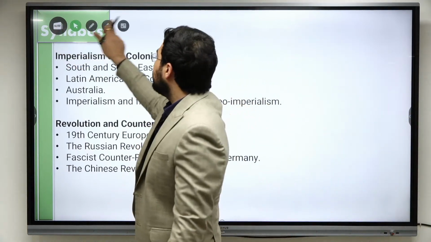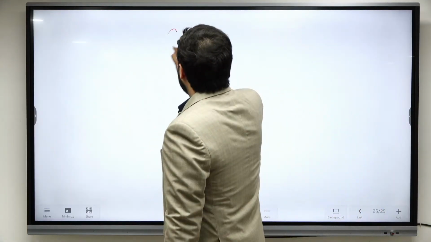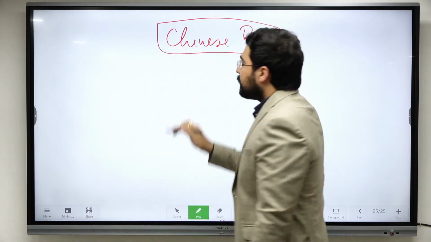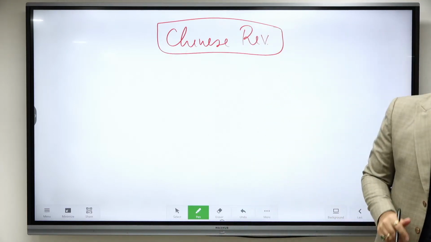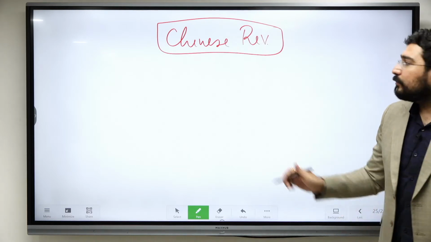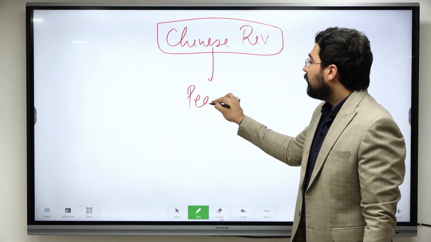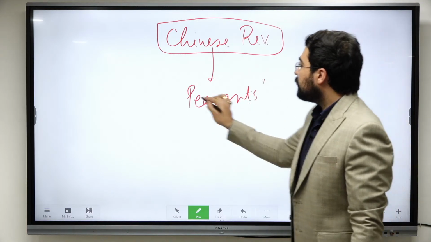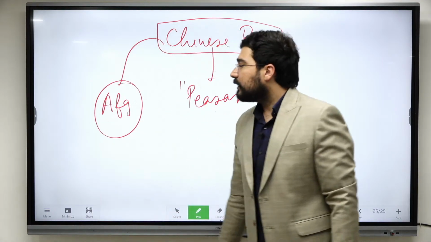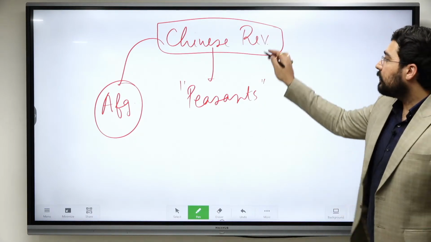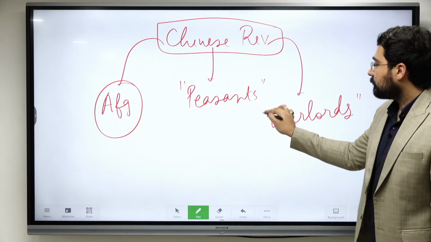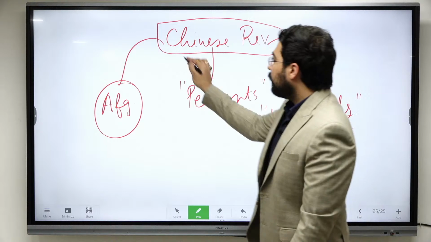This Chinese Revolution occurs in a set of different kinds of circumstances. In Russia, even though it was largely unindustrialized, there were some important industrial centers. But in China, there were no industrial centers. It was mostly a society based upon peasants. Do you see the situation of Afghanistan? Early 20th century China was today's Afghanistan. The whole of China was divided among warlords.